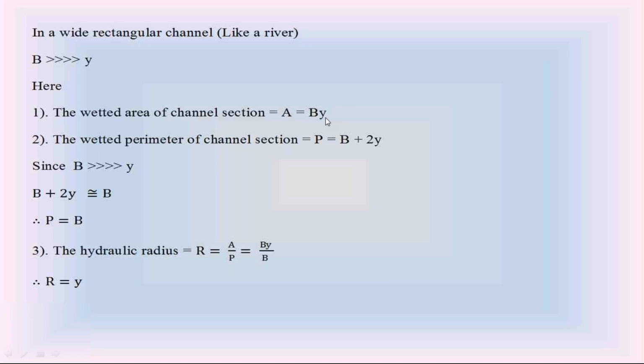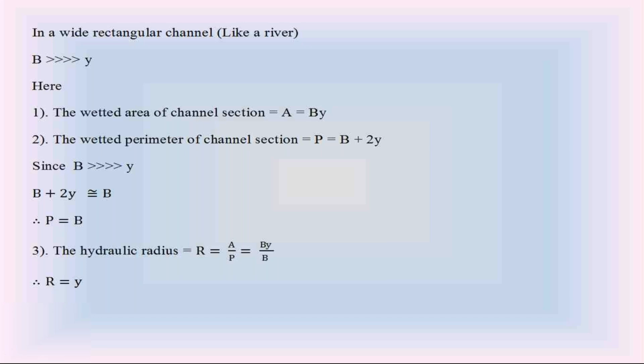The wetted perimeter of the wide rectangular channel is equal to B. The hydraulic radius of the wide rectangular channel is equal to Y at gradually varied flow, and at normal depth, R is equal to Yn. So in the wide rectangular channel, wetted area A is B into Y or B into Yn, wetted perimeter P is B, and hydraulic radius is Y or Yn.